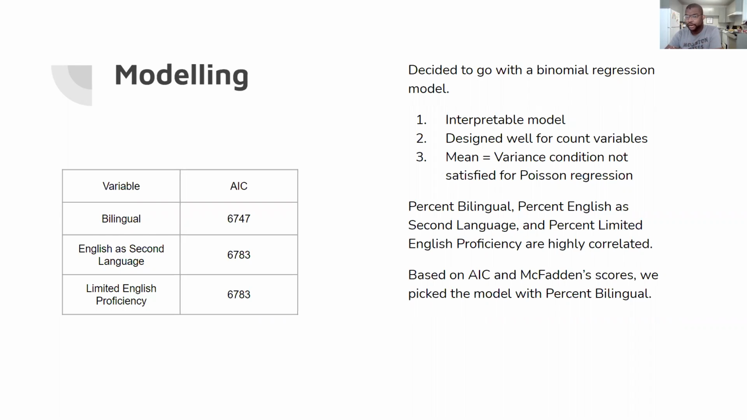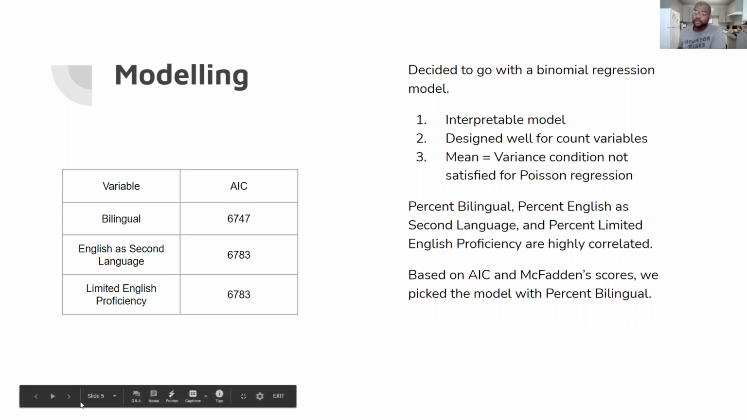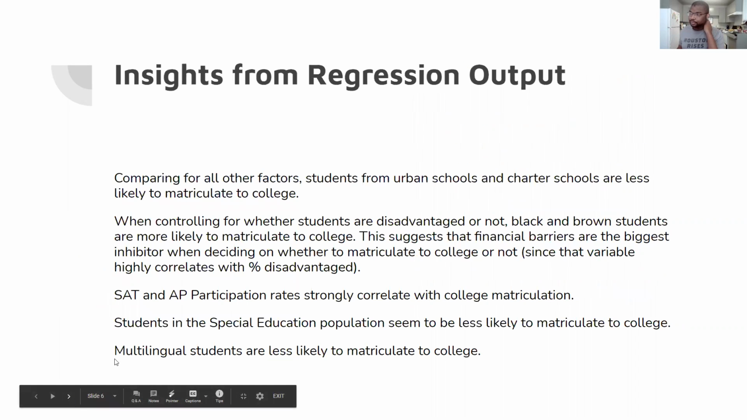Because we have 3 different variables that seem to strongly correlate with each other, which is percent bilingual, percent English as a second language, and percent limited English proficiency, I decided to run 3 different models separately in order to see which factor is strongly predicted or strongly correlated with matriculation in the model. What we found out based on the AIC scores is that percent bilingual was the best variable. From there, we drew some interesting insights.